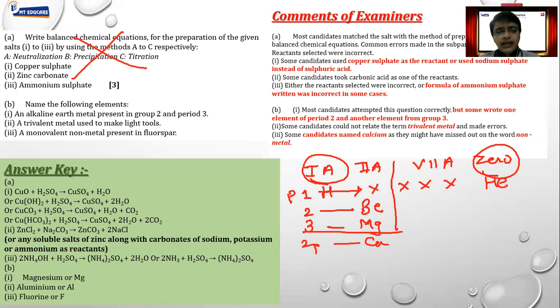Trivalent metal used to make light tools. Light tools matlab the metal should be lighter enough, and there is only one metal which is trivalent as well as lighter, that is aluminium. Monovalent non-metal present in fluorspar. Fluorspar matlab CaF2, that is CaF2. And non-metal यहाँ पे कौन है? Of course chlorine.